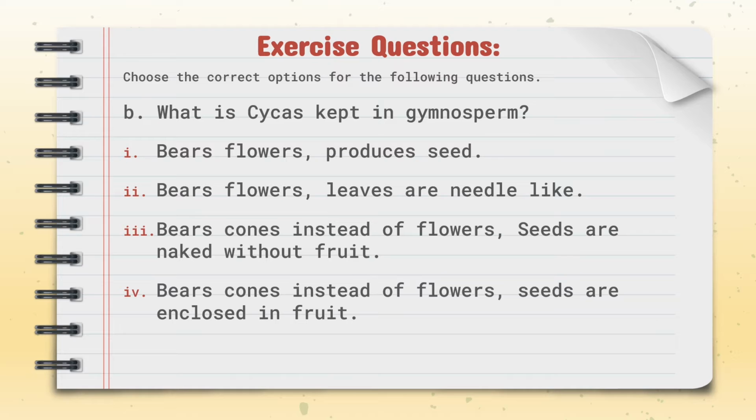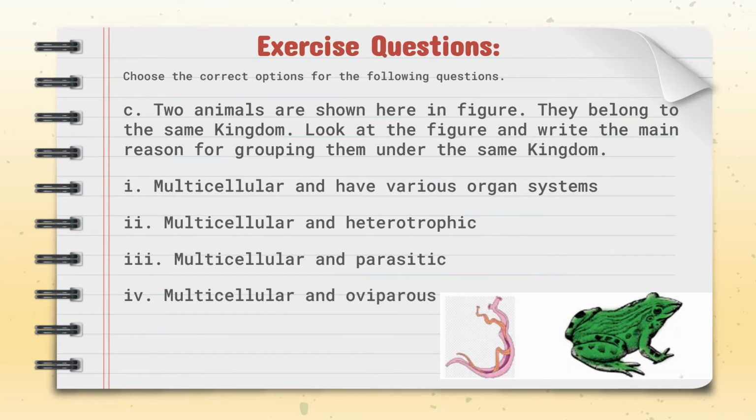Two animals are shown here. They belong to the same kingdom. Look at the figure and write the main reasons for grouping them under the same kingdom. It is because they are multicellular and heterotrophic.